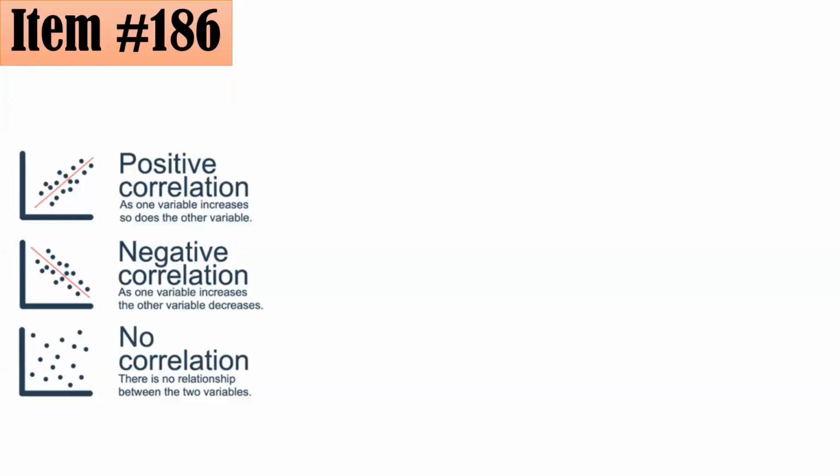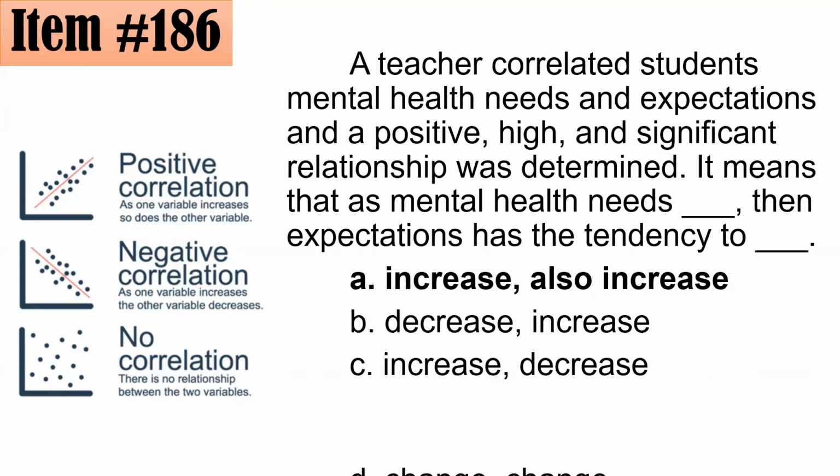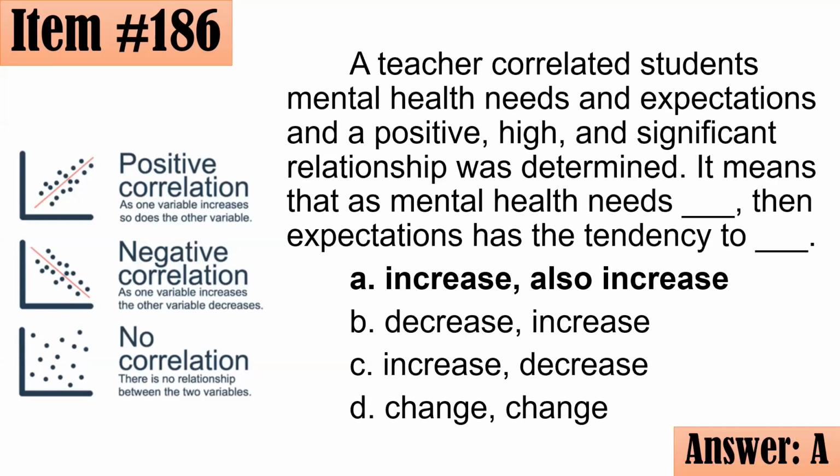Yung negative correlation naman po, baliktad. If the first increases, the second variable decreases, or vice versa. If the first decreases, the second increases. And the no correlation means there's no relationship between them, so there's no line of best fit that suits your data. So the correct answer here is increase, also increase. As mental health needs increase, then expectations has a tendency to also increase. All right. I hope na clear po ha, kasi sabi po kasi positive eh. Thank you.